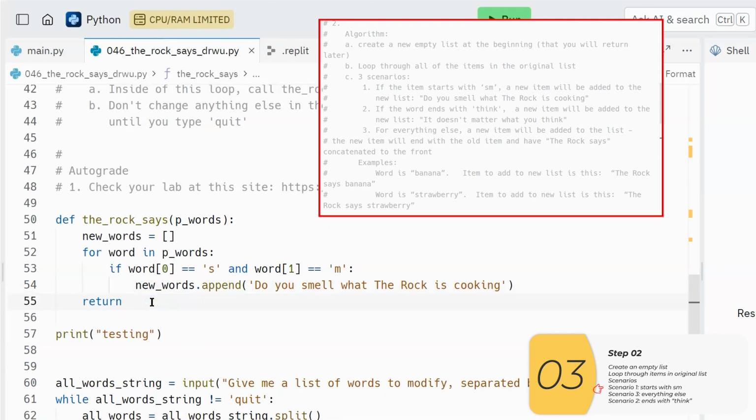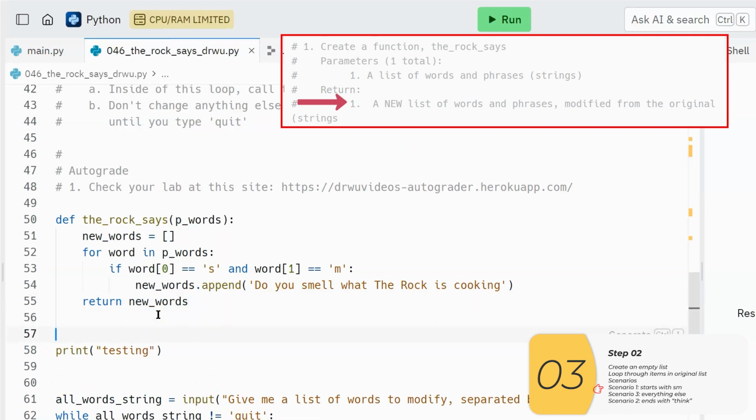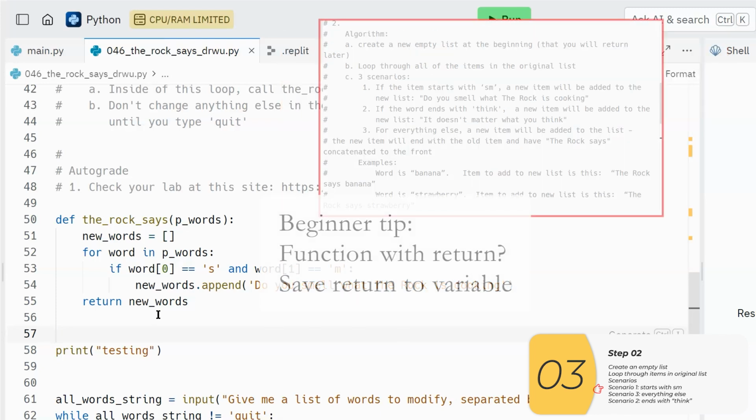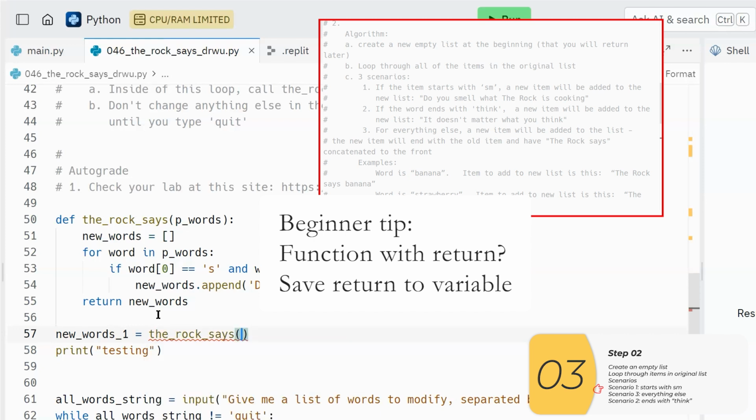Now I'm going to get rid of the elif and the else for now, just so I can test this if. So if you look back at step 1, it says it returns this new list of words and phrases. So what we're going to return is new underscore words. And let's test it out. So remember, when I have a function with a return, I'm going to save it to a variable. Variable equals to function. How do I call a function? It's the function name and the parentheses. And inside the parentheses go the arguments that match to the parameters. So I'm going to hard code my argument here and just say smell, small, and blah. And I'll print out what's returned.